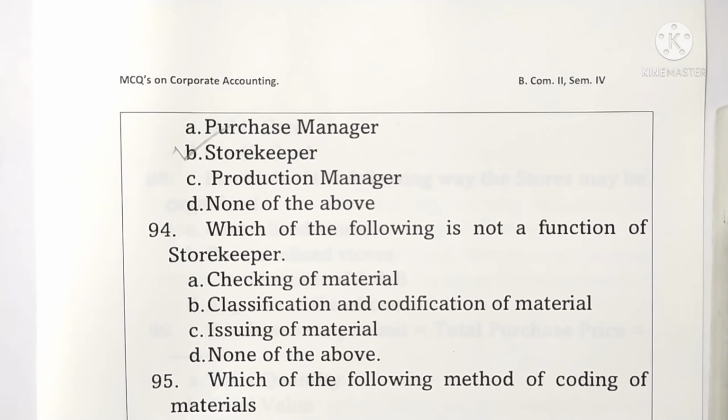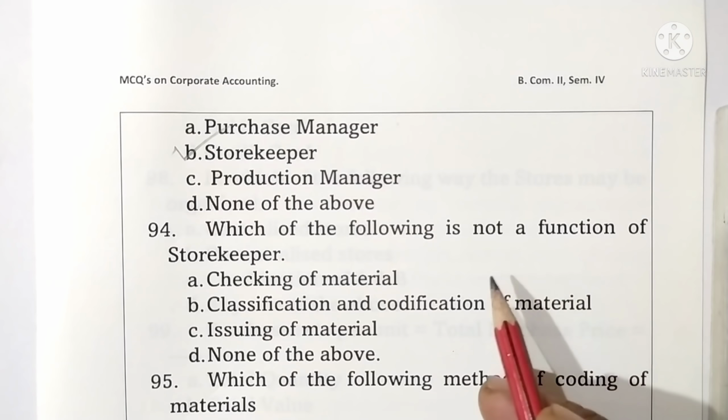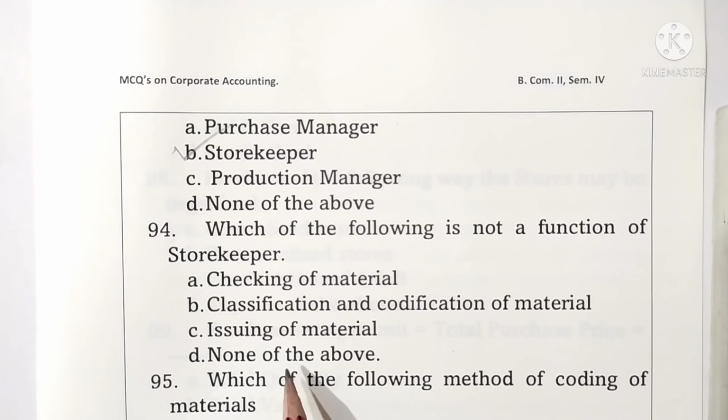Question 94. Which of the following is not a function of storekeeper? Options are given: checking of material, classification and codification of material, issuing of material, and none of these one. Here, all of the above three are the functions of storekeeper. Only option D is correct one. None of the above is correct answers. Option D is correct one.